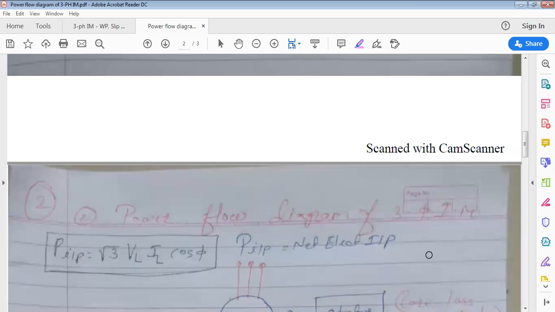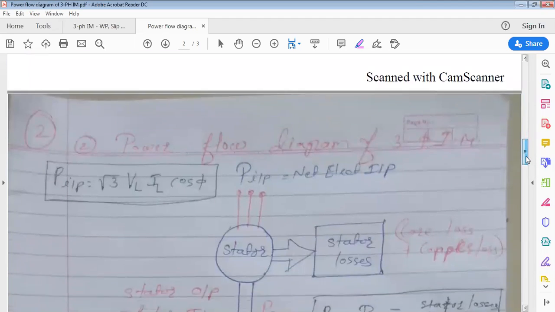What is the input for a three-phase induction motor? Yes, it's a three-phase electrical power input. We have seen construction and working principle, where we know it's a three-phase AC induction motor. It's a motor, so the electrical three-phase AC input is converted into mechanical output. This three-phase AC electrical input is given to its stator. Very good. Now what does the stator do? It produces a rotating magnetic field.